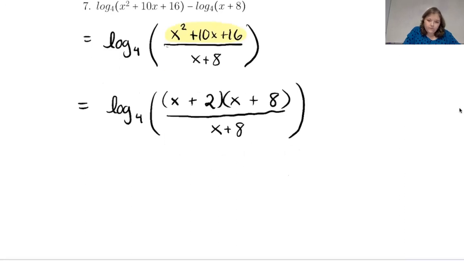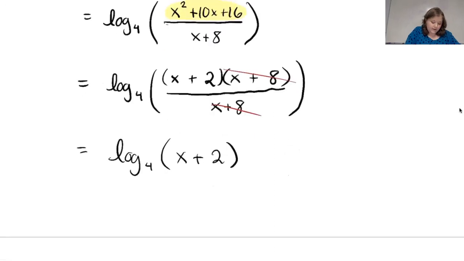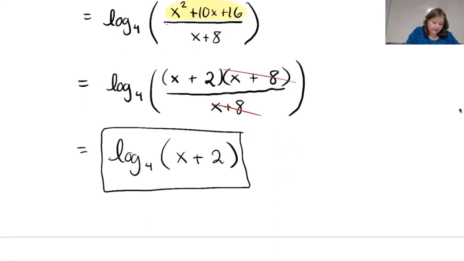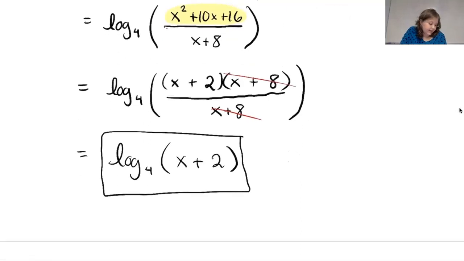So now we notice we have x plus 8 in the top, x plus 8 in the bottom, and so since we're dividing those by each other, they should cancel out. And we are left with log base 4 of x plus 2. And that ends up being the final answer. Okay. So that is the last problem of this section.